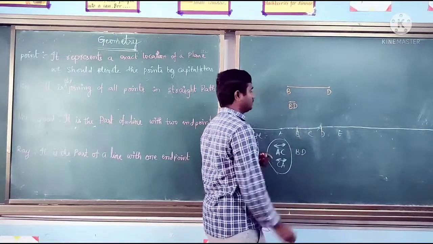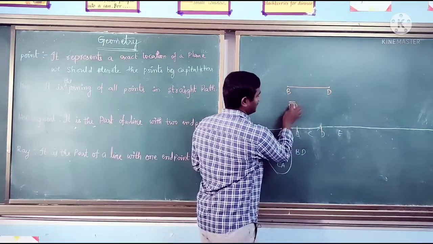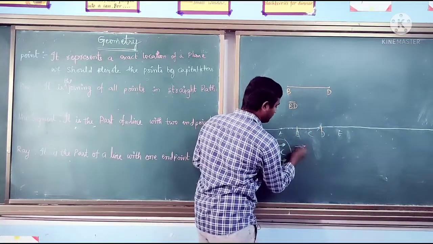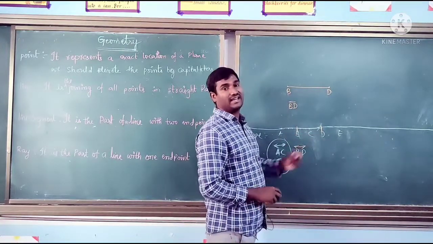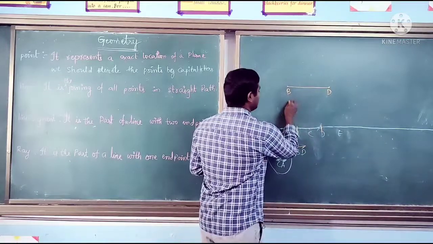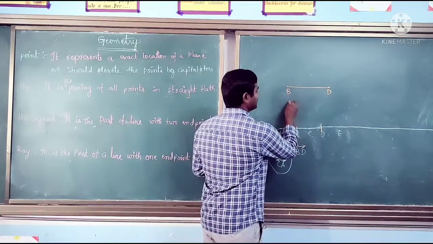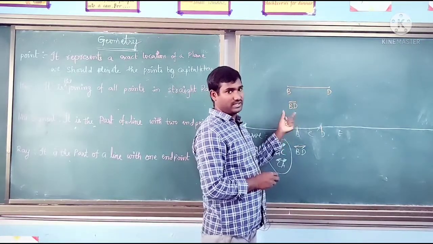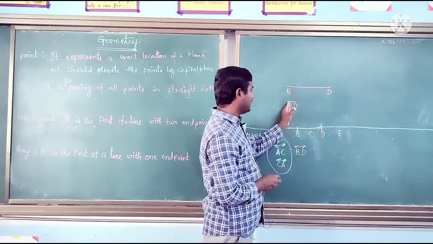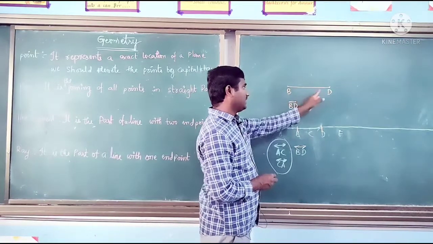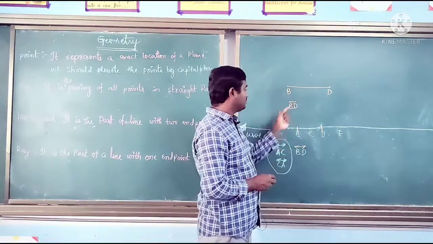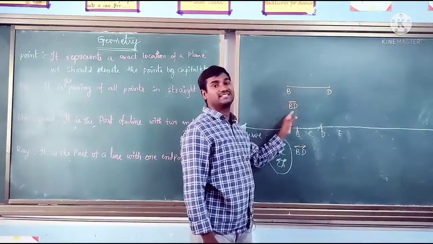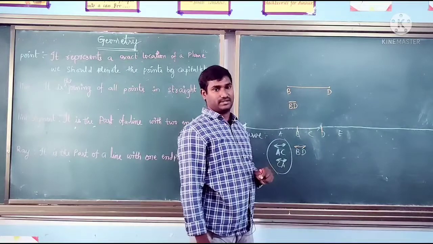BD. I'm not putting arrow marks here, whereas I kept arrow marks for the line BD. If you keep the arrow mark, it is a line. If you stop, it will not go endlessly in both directions. Here at point B it has stopped, and at point D it has stopped. So we can give the name like that, and this indicates a line segment. BD is the line segment.